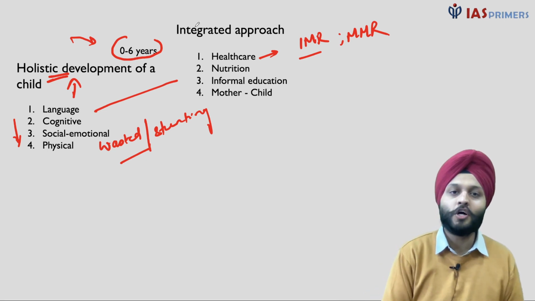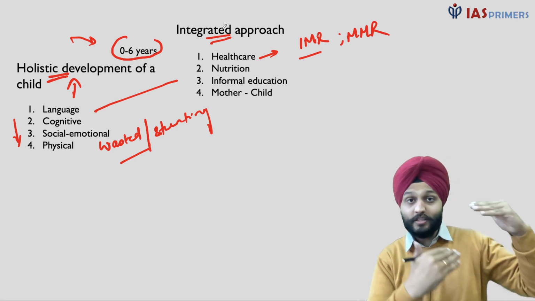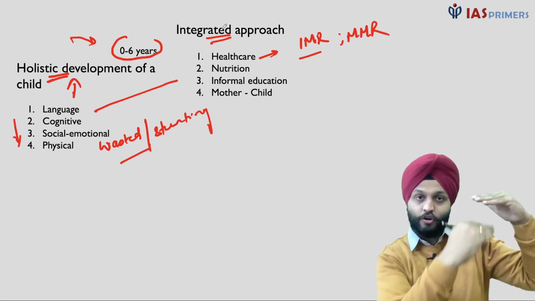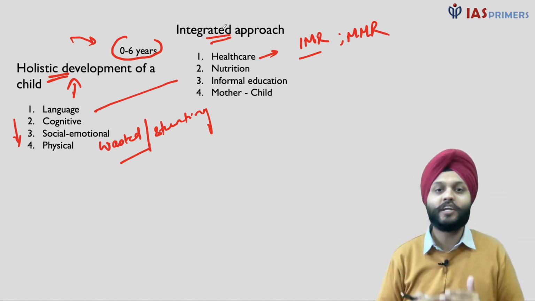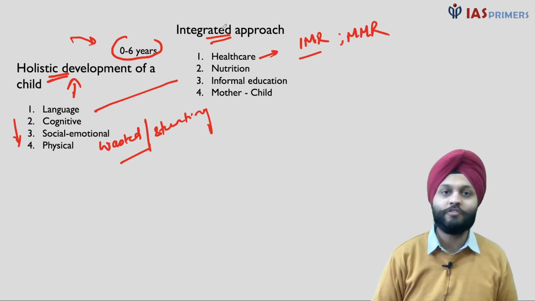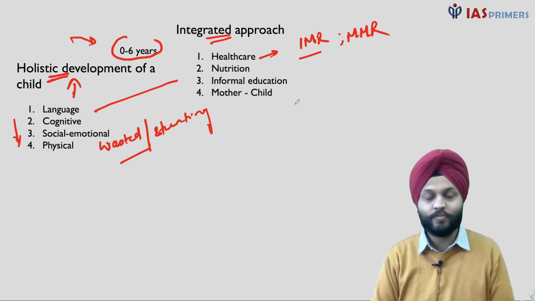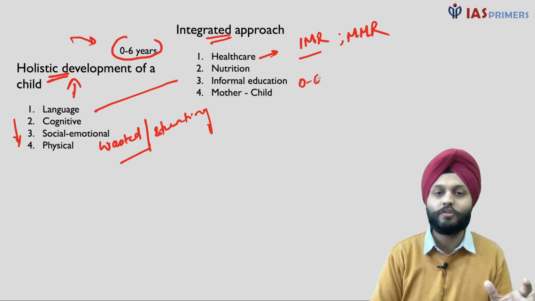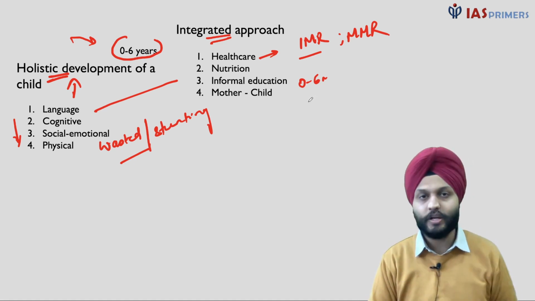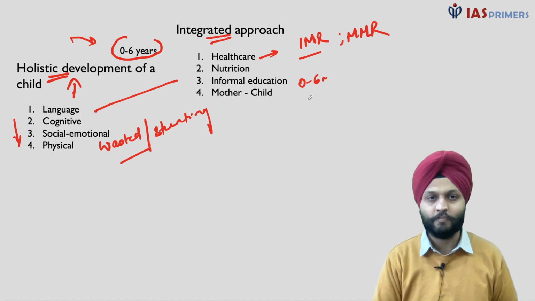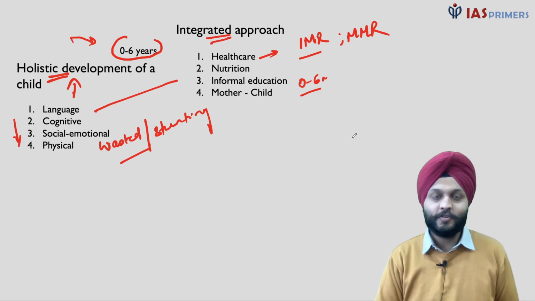And yes, when we talk about an integrated approach, how can we leave aside the mother? Because the mother is the first point of touch the child has with any human being. So the mother-child relationship is very, very important. Even when we talk about infant mortality rate and nutrition, it starts with breastfeeding, right? It's said that for 0 to 6 months, it is breastfeeding, then the nutrition. A mother knows her child very, very well, right? So these are the things that need to be done.